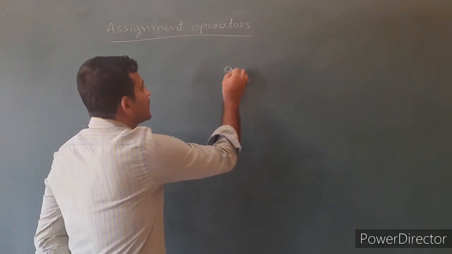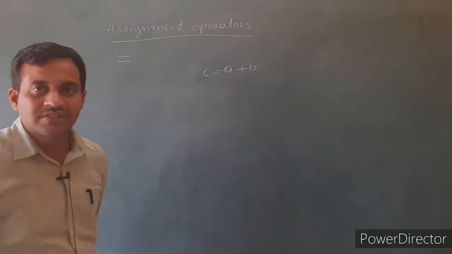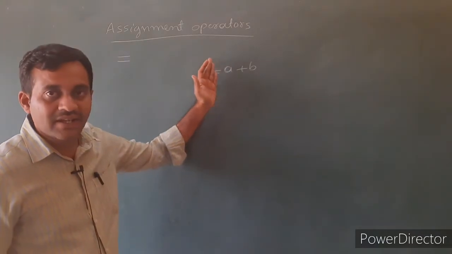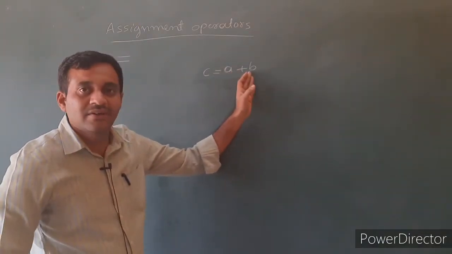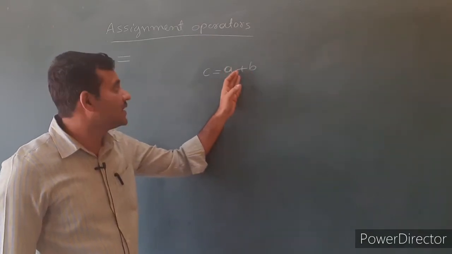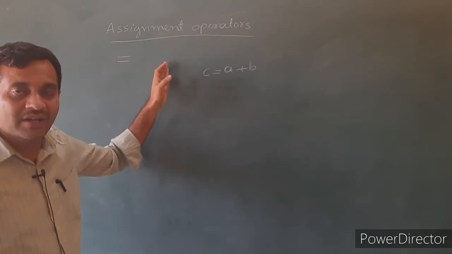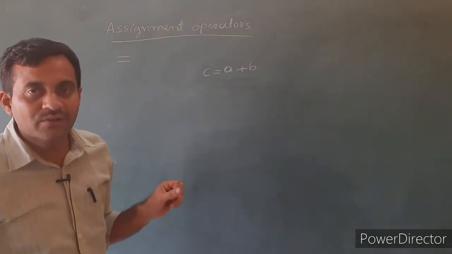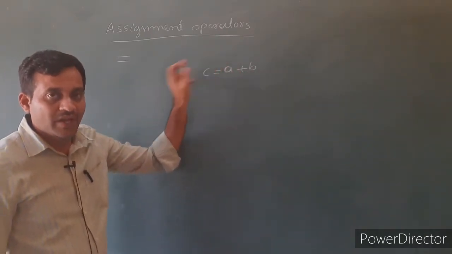For example, if you write c equals a plus b, it means first the expression is evaluated. In an assignment operator, this portion is first evaluated, a plus b is evaluated, and that answer is assigned to the variable c. That is the assignment operator. It assigns from right to left. So the expression value is assigned to the variable.